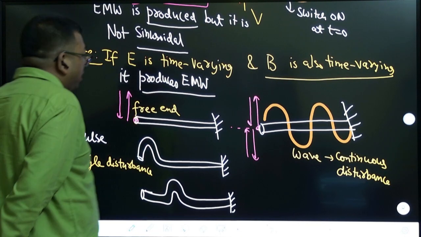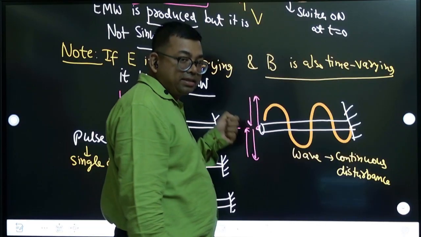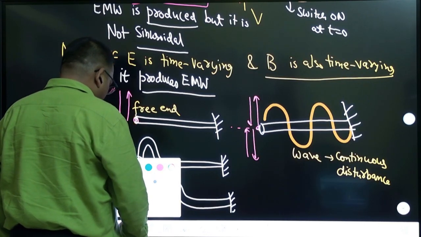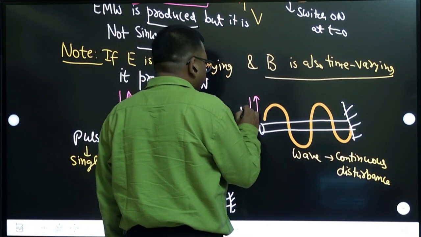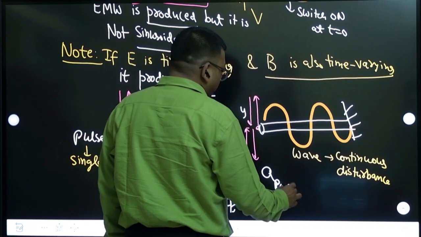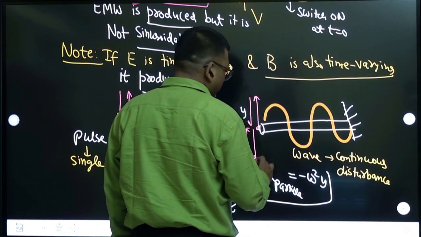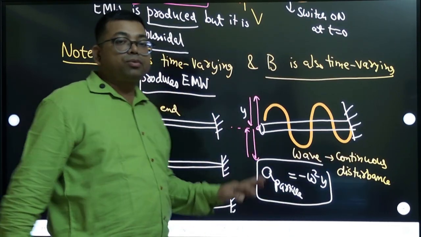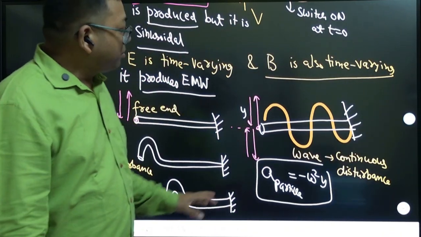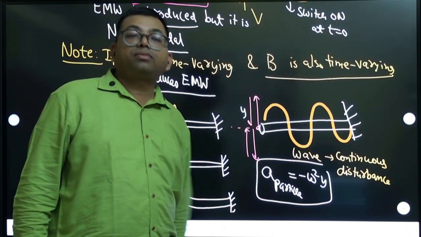And why is this wave called sinusoidal? Because it is vibrating up and down in SHM. I think you know the SHM equation, all of you know it. Suppose a particle goes a distance y up and y down. Then its acceleration is equal to minus omega square y. This you know, right? This is called SHM. Acceleration is proportional to minus omega square times displacement, x or y. Because this particle is moving in this manner, it is called a sinusoidal wave.